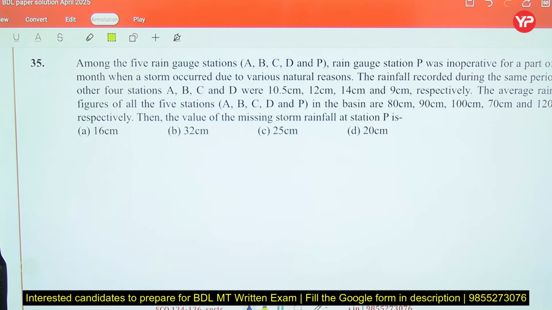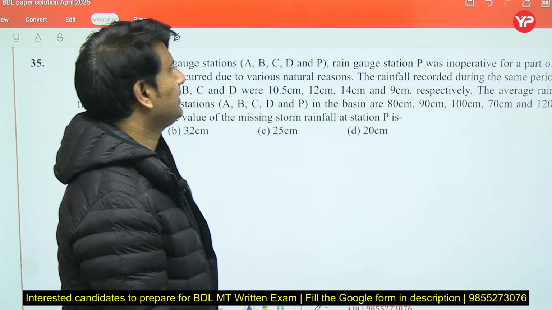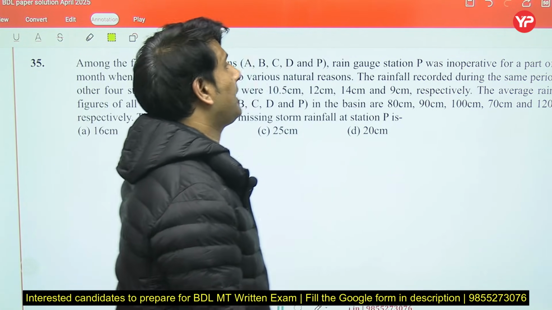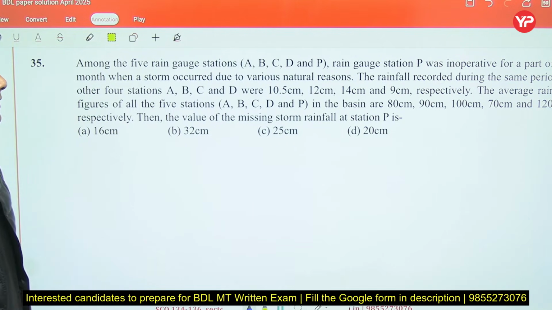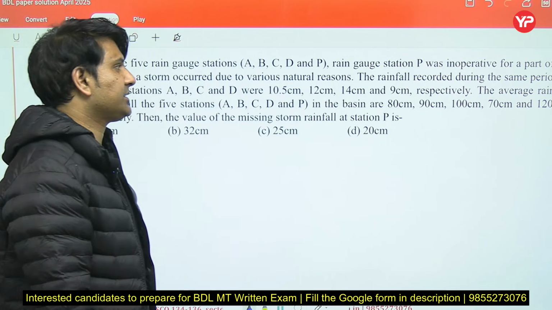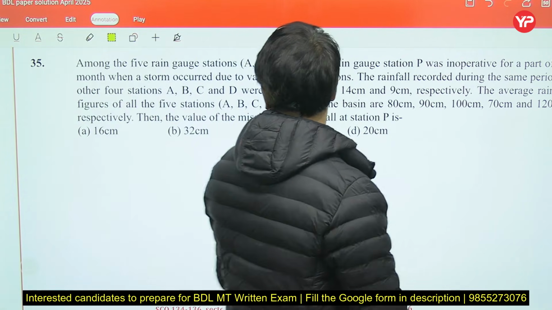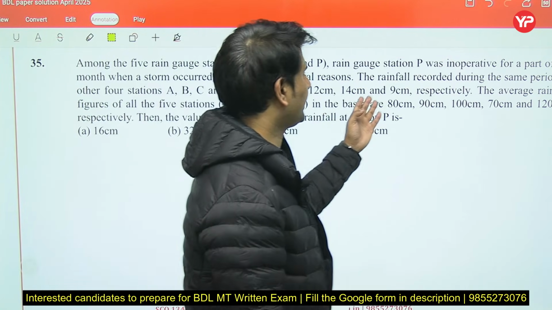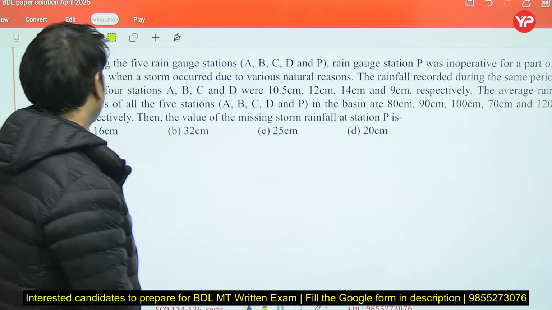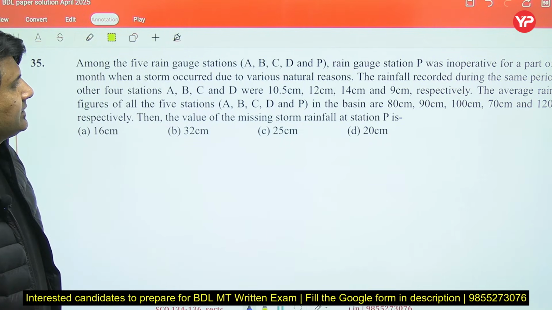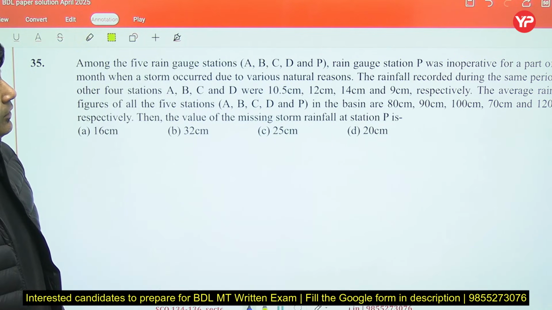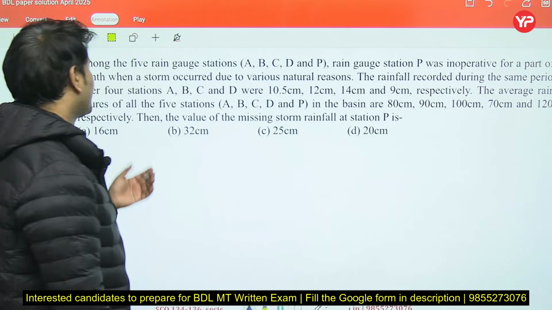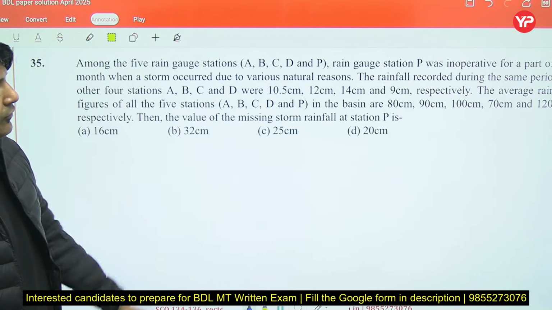Now next question. Among 5 rain gauge A, B, C, D, P, rain gauge station P was inoperative for a part of the month when a storm occurred due to various natural reasons. The rainfall recorded during the same period in other 4 stations A, B, C, D were 10.5, 12, 14, 9 respectively. The average rainfall figure of all of the 5 A, B, C, D and P in the basin are 80, 90, 100, 70, 120 centimeter respectively, then the value of missing storm rainfall at P station.